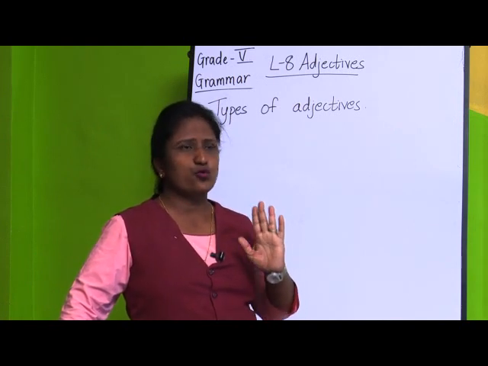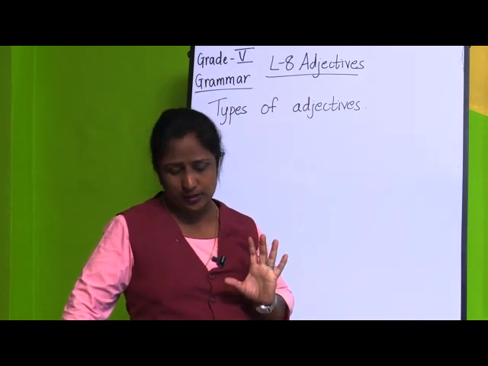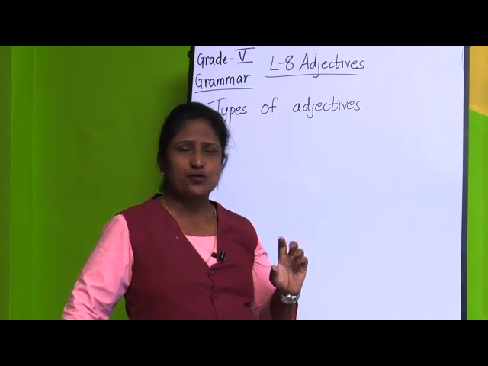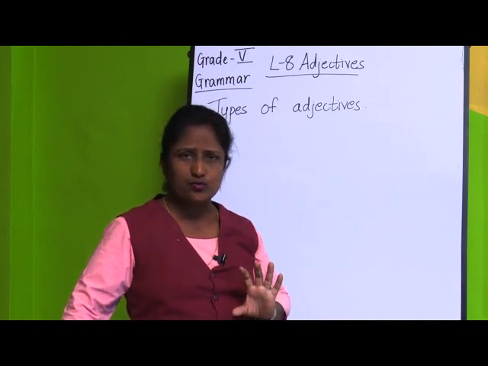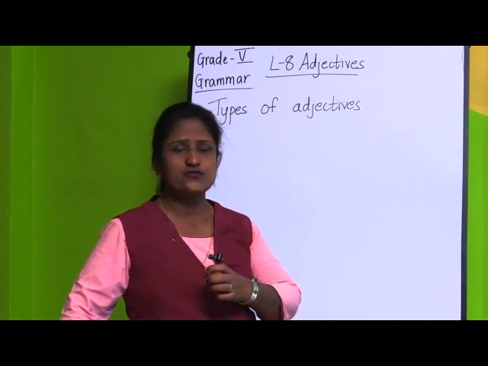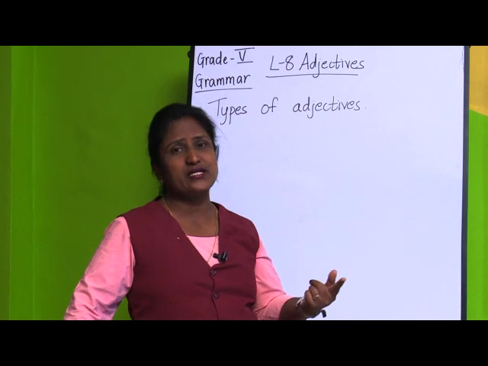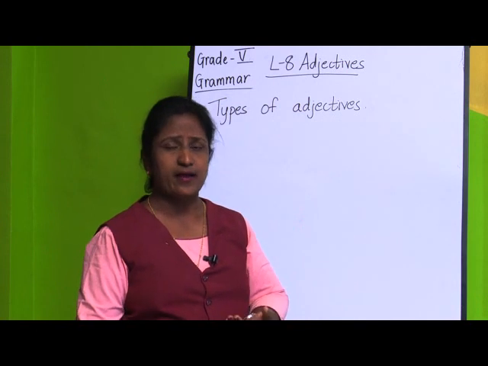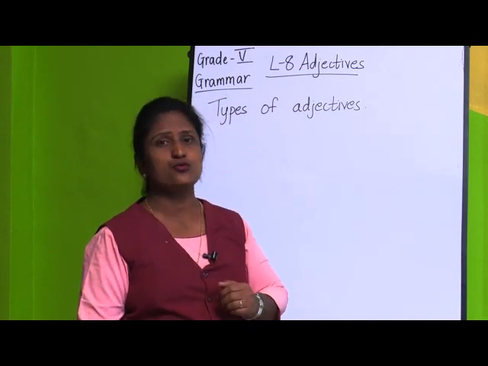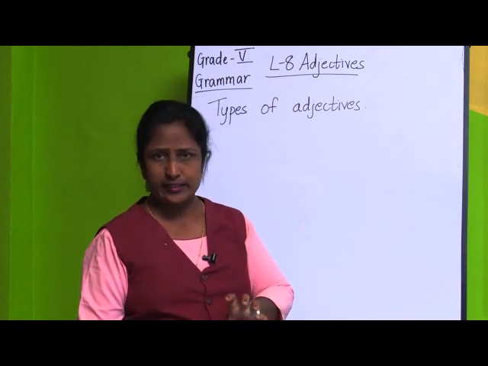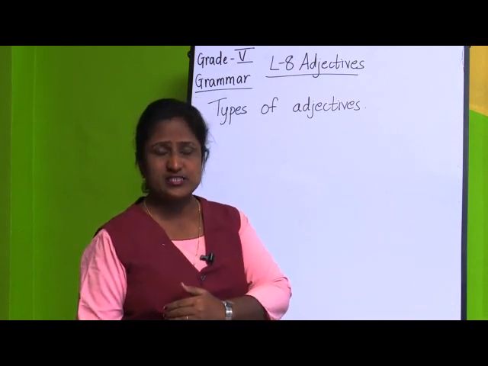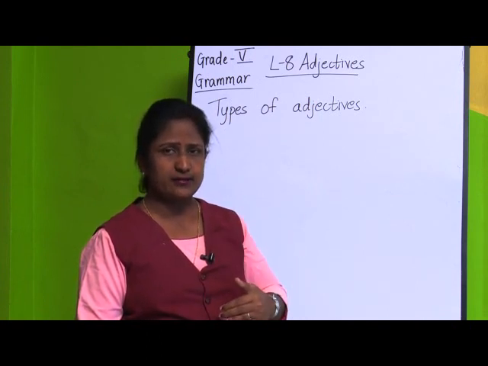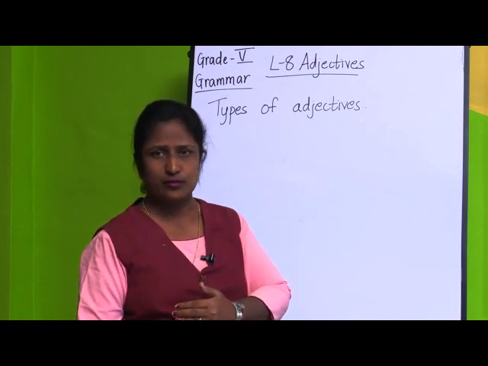For little, we use the adjective for quantity, and few we use for number. And the second thing is what? The adjective little we use for uncountable nouns where we can't count, and few we use for countable nouns. The same thing is with much and many. Much and many also want to express the same idea, but much is used for the adjective of quantity, and many is used for the adjective of number. Then much is used with uncountable nouns and many is used with countable nouns.